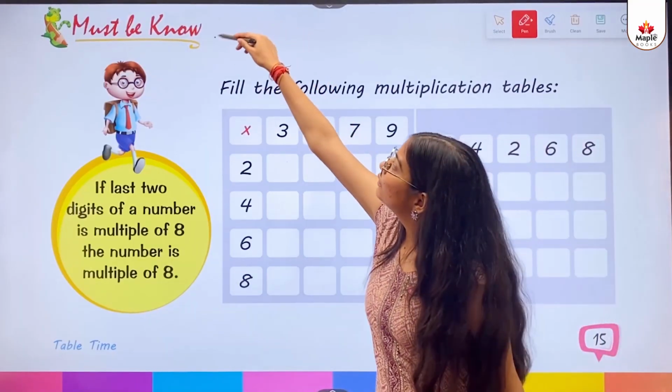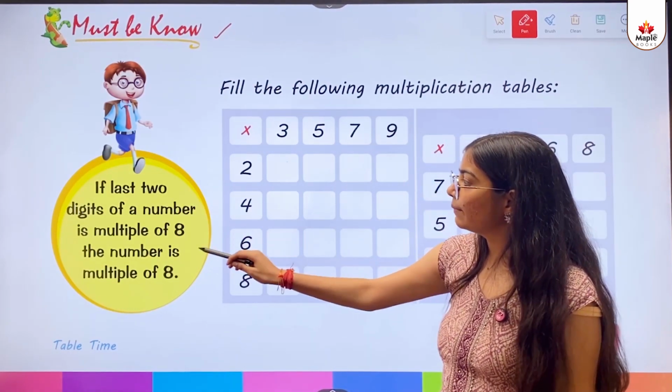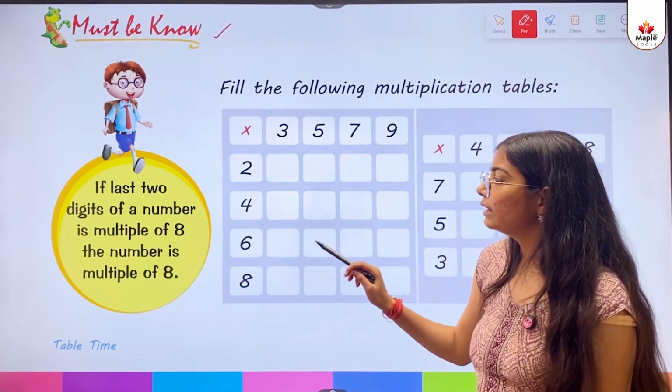Must be no. If the last two digits of a number are a multiple of 8, the number is a multiple